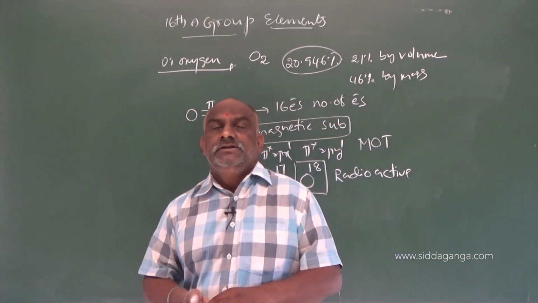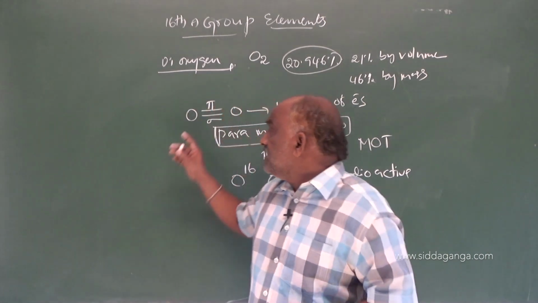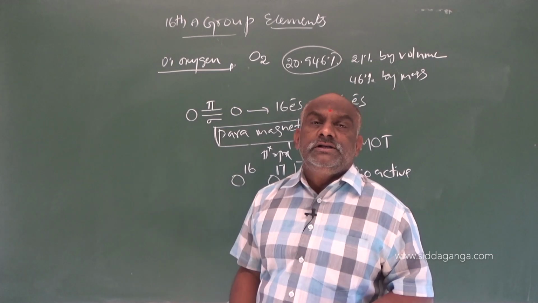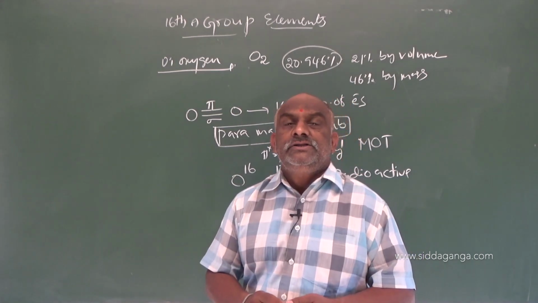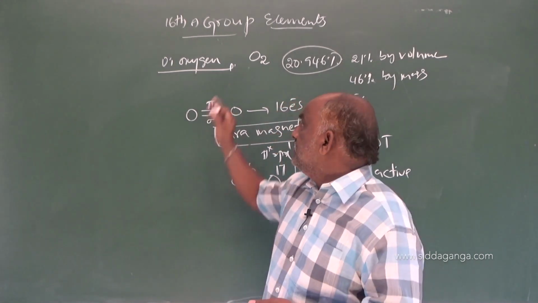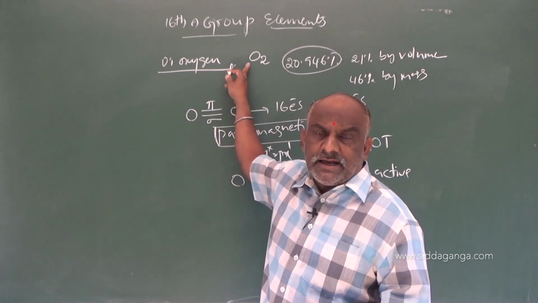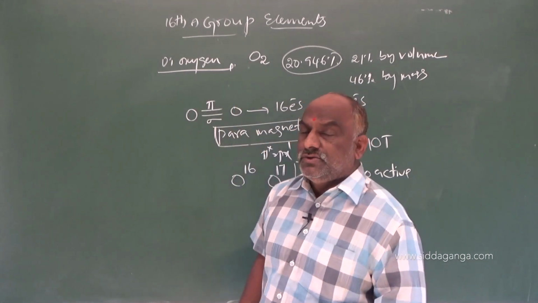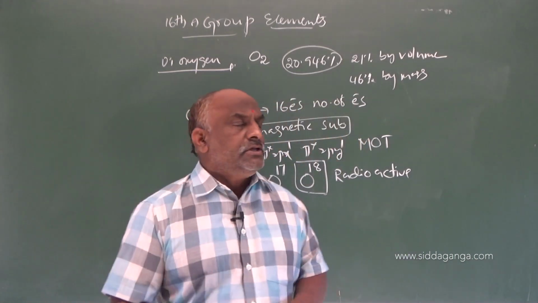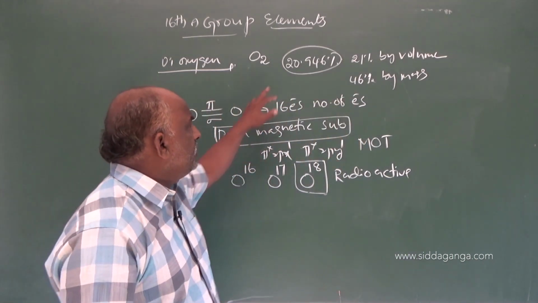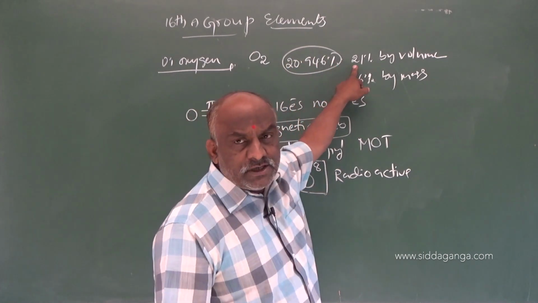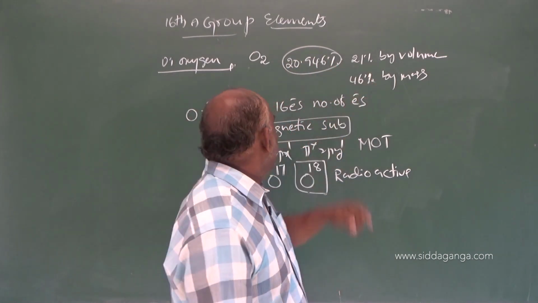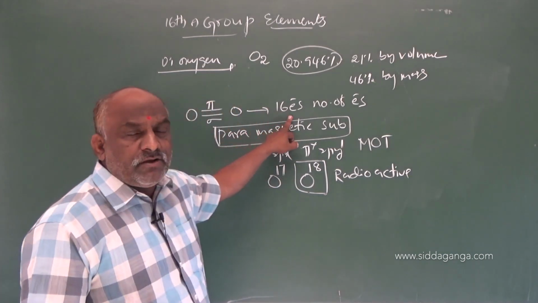Oxygen is available in 2 forms: diatomic, dioxygen, and triatomic, called ozone. Remember these general points: in atmospheric air it is 21% by volume, 46% by mass in the crust, and oxygen contains 16 electrons.